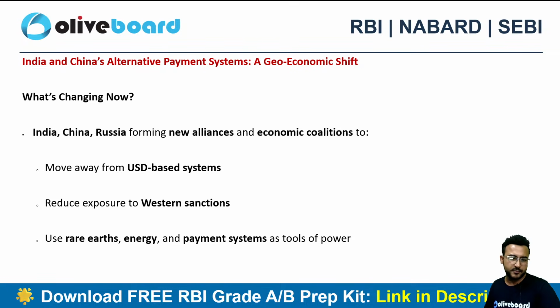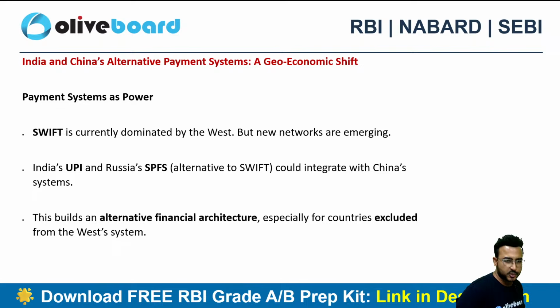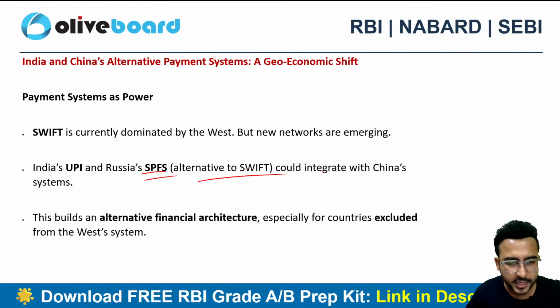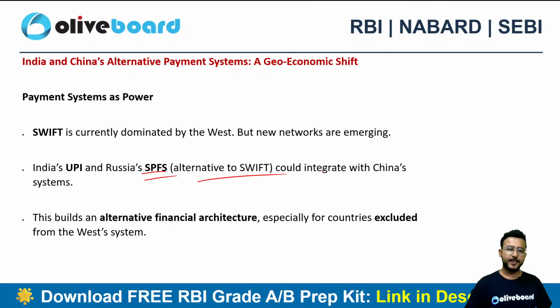And they all have their own competitive advantage. India has UPI, China has rare earth energy sources, Russia has its own system, SPFS, which is an alternative to SWIFT technology. So they are developing this system, just giving you a direction.